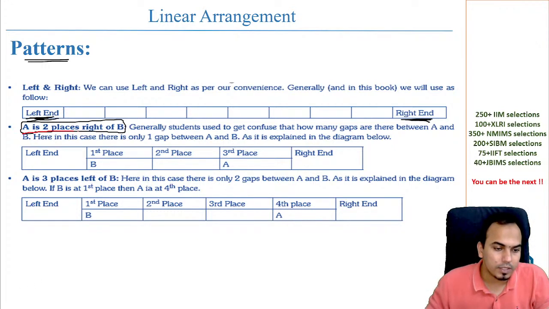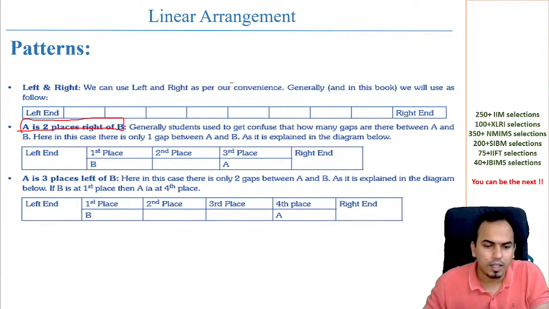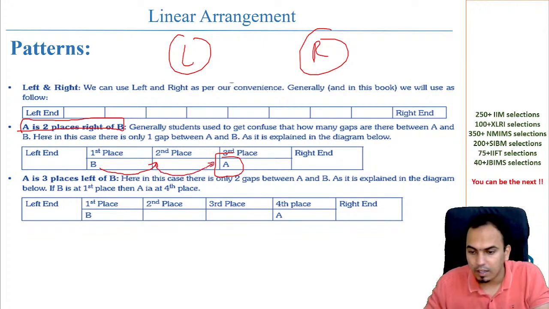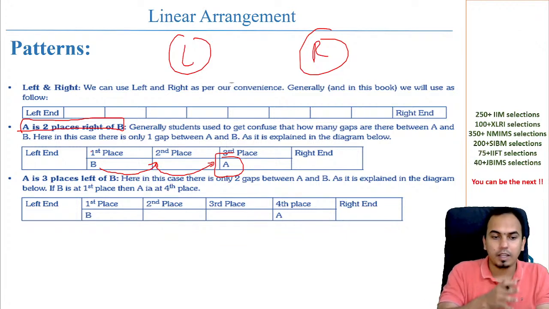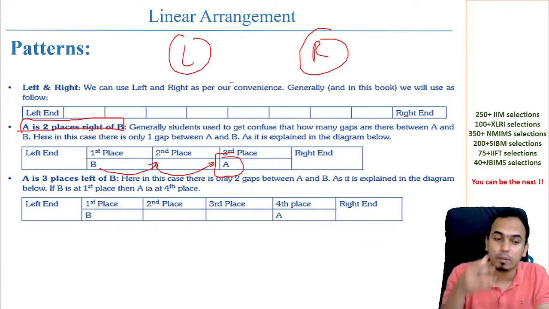A is two places right of B. अब इसमें बहुत कंफ्यूज होते हैं बच्चे, they draw wrong diagram here. जब दिया है कि A राइट साइड में है, ये आपका राइट साइड है, ये आपका लेफ्ट साइड है, तो A आपका यहाँ पर आ रहा है, two places right of B. So B यहाँ पर है, this is one place and this is the second place, right? A is two places right of B. तो आपको ऐसे बनाया, यानी कि A और B के बीच में एक ही बंदा है, gap is of only one person. It doesn't mean that there are two people between A and B.